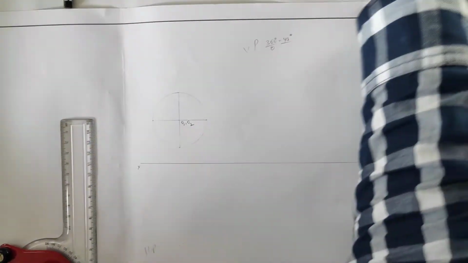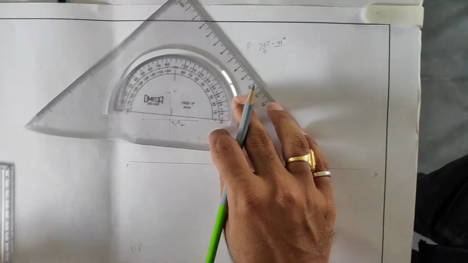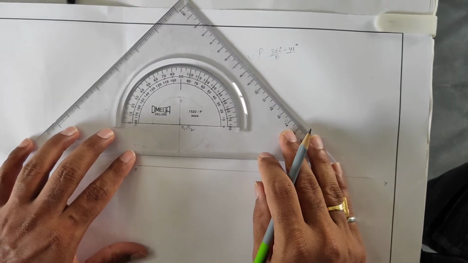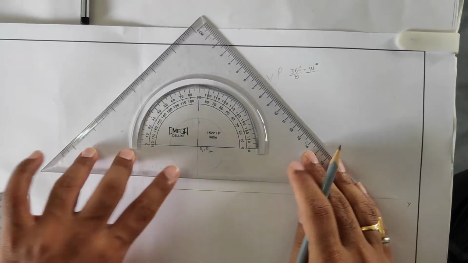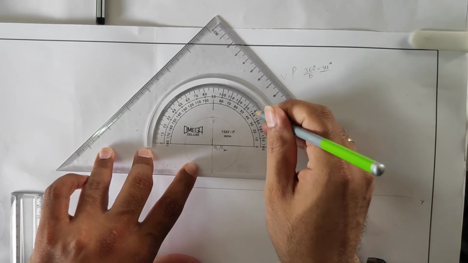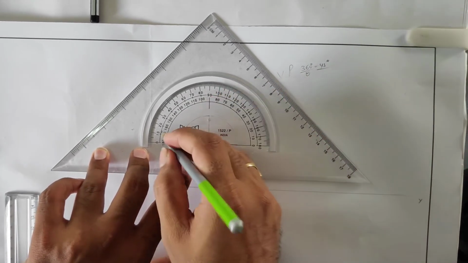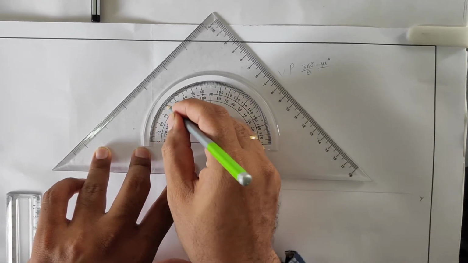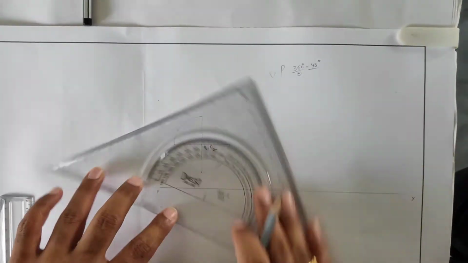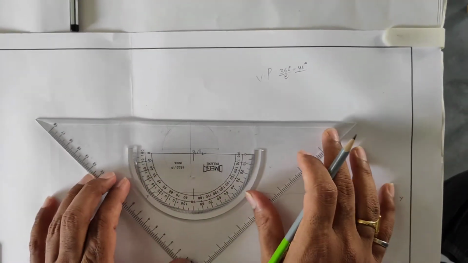Now I want the protractor. Place the protractor here, so the angle is 45 degrees: 10, 20, 30, 40, 45. I mark the point, and I mark one more point as it is here also.